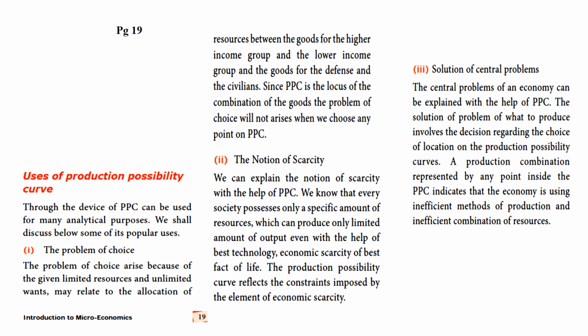If we have produced 300 tons of food but only 8 cars, that comes under a point inside the curve, which shows that the economy is using an insufficient method of production and an insufficient combination of resources.